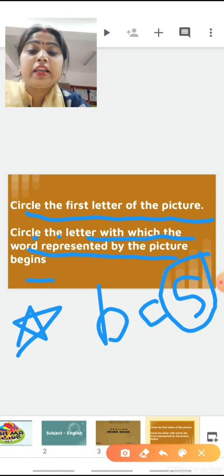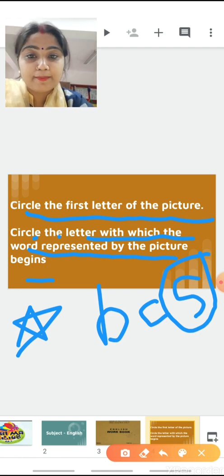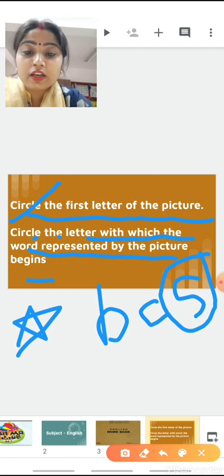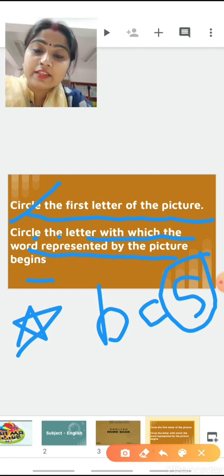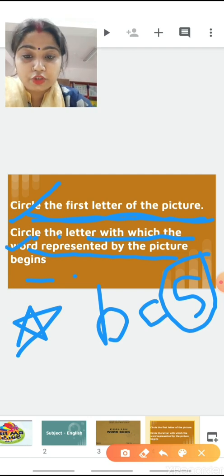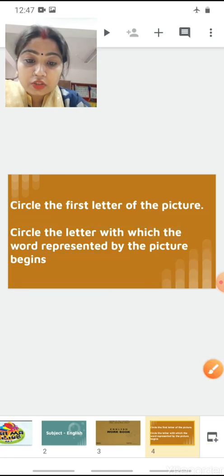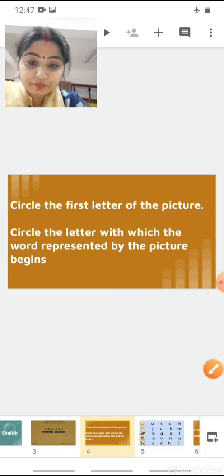Okay. And in the next one, circle the letter with which the word represented by the picture begins. In this also, children, we have to do the same thing, but this exercise is on another page, and the heading is circle the first letter of the picture, and this exercise is on another page and its heading is this. Okay, but in both exercises we have to do the same thing. Okay, so see, like this we have to do.